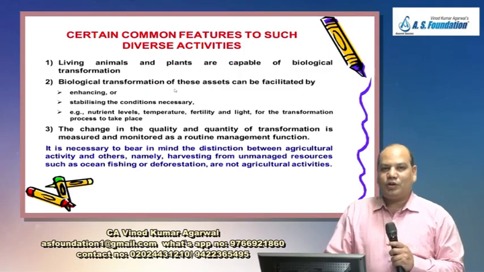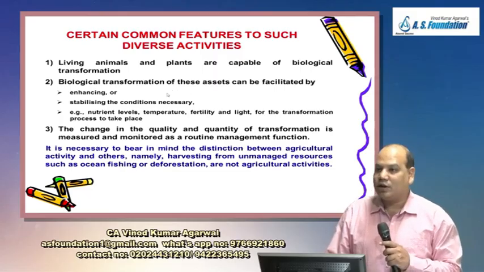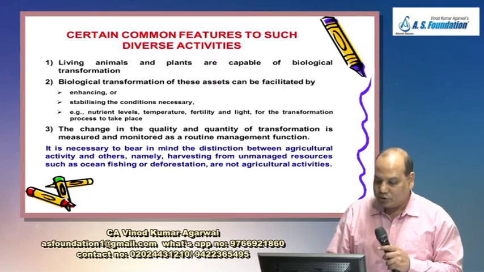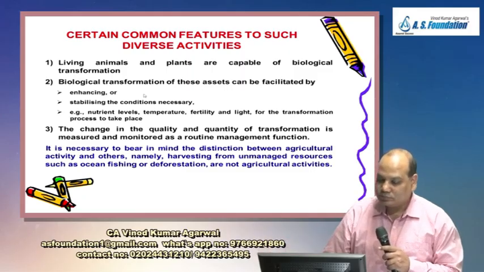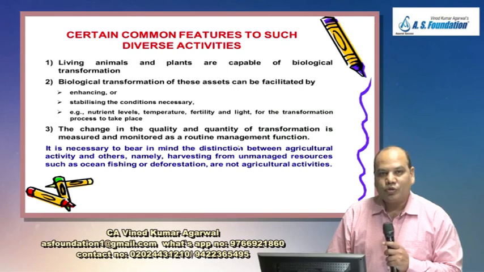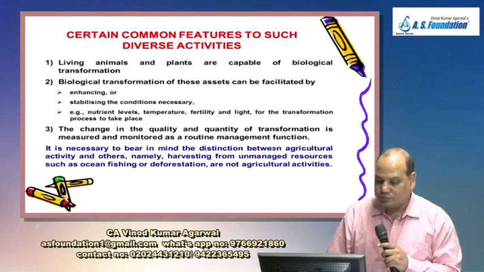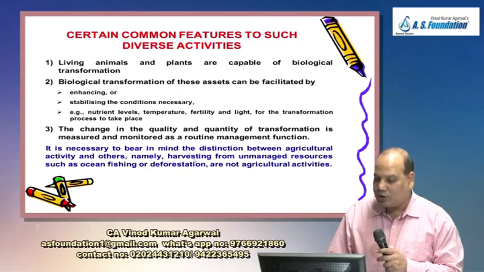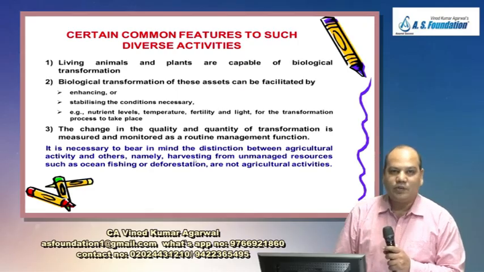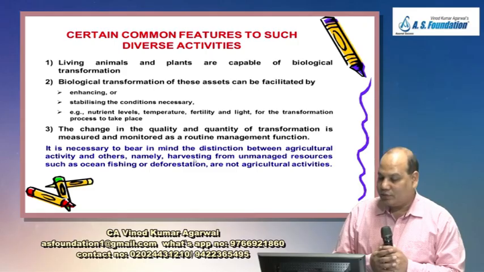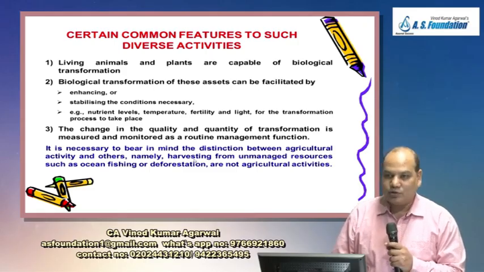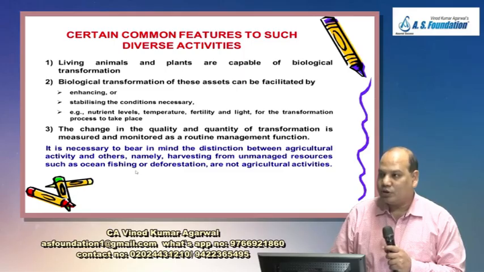Suppose you go fishing in the ocean. That will not come under agricultural activity as per the standard, because you are not taking any efforts to achieve the biological transformation. It is happening automatically. The change in the quality and quantity of transformation is measured and monitored as a routine management function. It is necessary to bear in mind the distinction between agricultural activity and other activities like harvesting from unmanaged resources, for example ocean fishing.